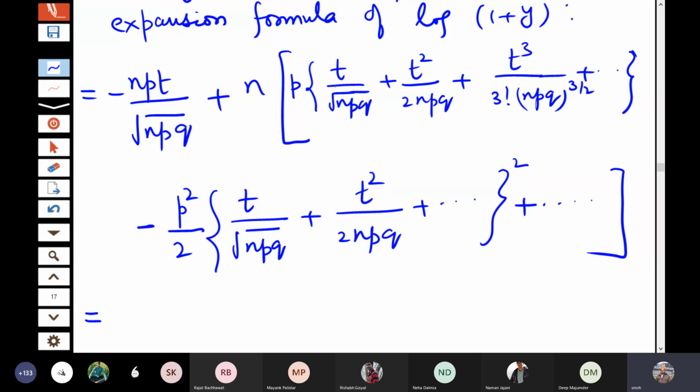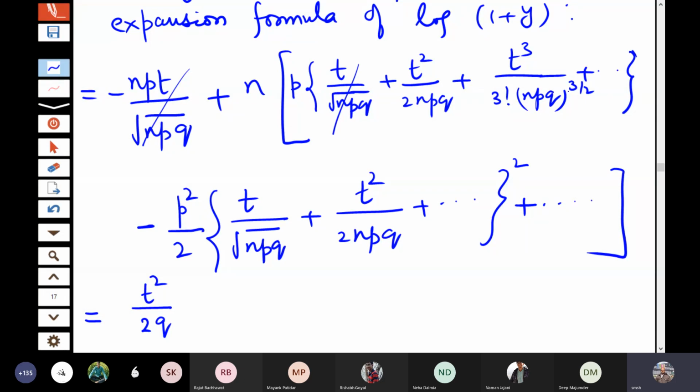You look at the first term inside the first bracket here. You get npt by root npq with a plus sign, and there is a minus npt by root npq, so this term and this term get cancelled out. Then you get the next term. In the next term, n gets cancelled out, this p gets cancelled out. So you get t square by 2q, because this np gets cancelled out.